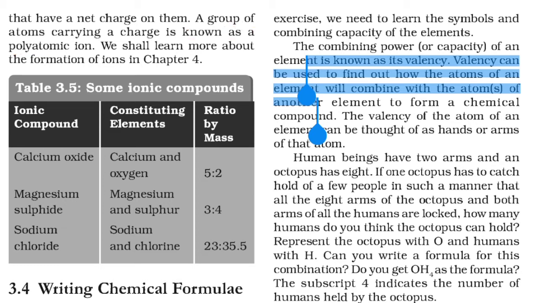In table 3.5, some ionic compounds are given. Calcium oxide: the constituent elements are calcium and oxygen, and the ratio by mass is 5:2. Magnesium sulfide is made up of magnesium and sulfur, and the ratio is 3:4. Sodium chloride is made up of sodium and chlorine, and the ratio is 23 to 35.5.